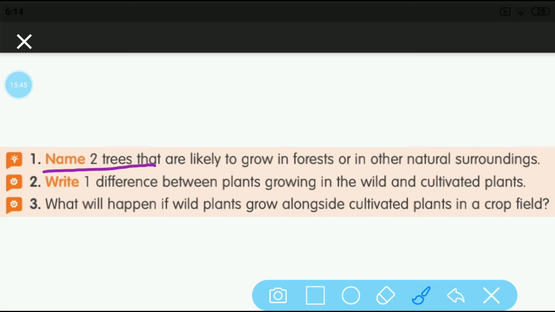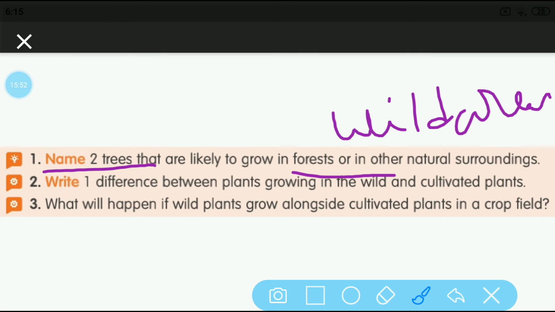They are asking about wild trees, or trees that grow in the wild. You can mention any two here. You will get a neem plant, a teak plant, and so many other forest plants that grow by themselves in natural surroundings.